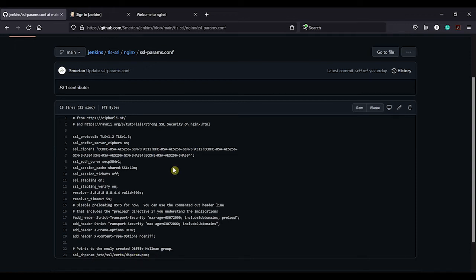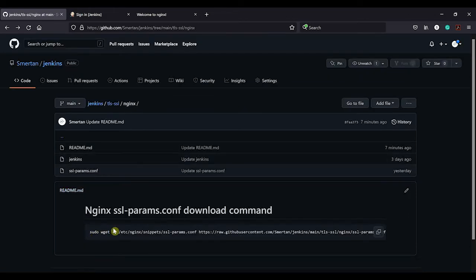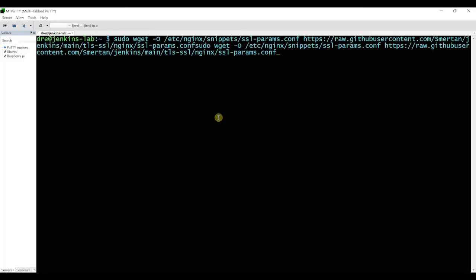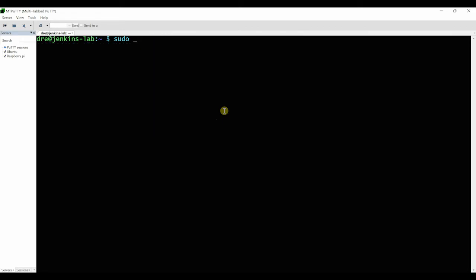So I'm going to go back. I have a command already pre-written for it. So we'll just copy this, and it's going to output it into snippets labeled as SSL params config. So I'll just double check I've done that. Go back here, paste that in. I don't know why it's just done that.